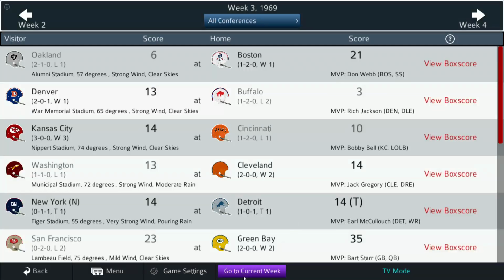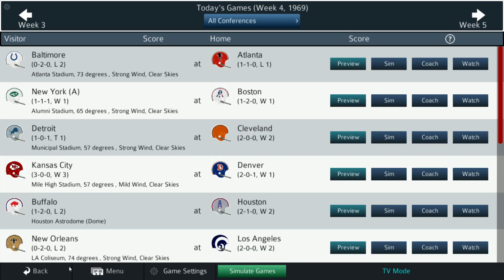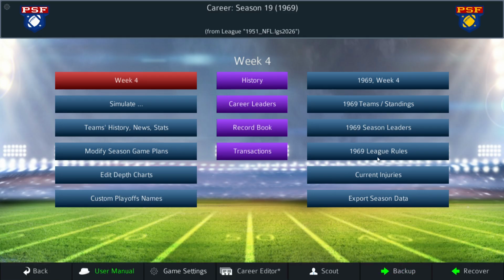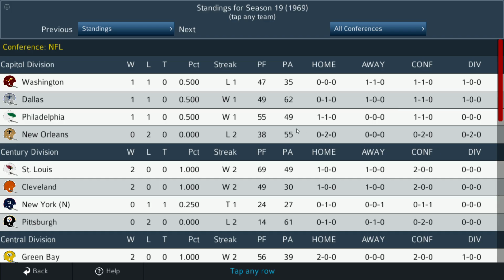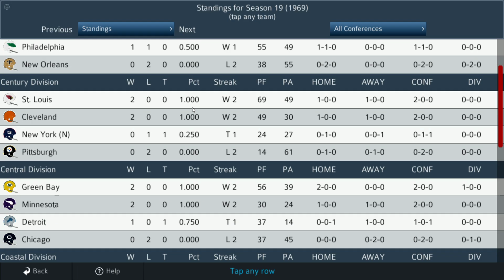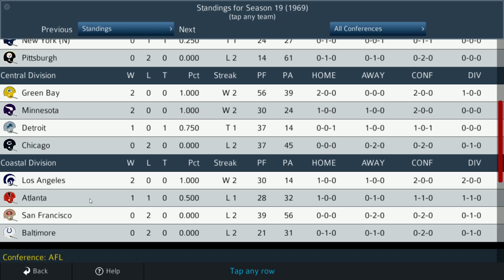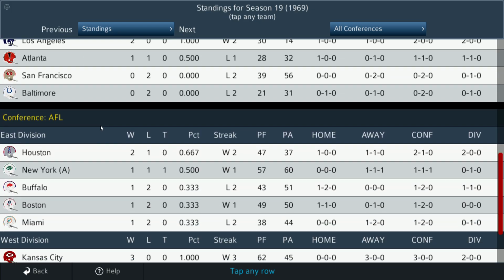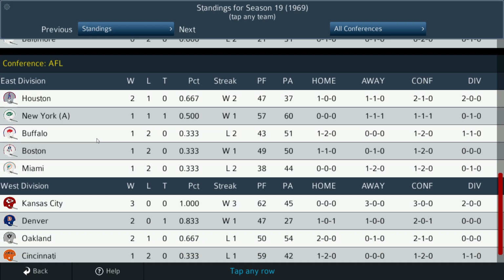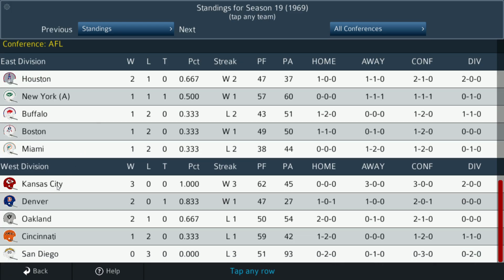All right, so let's go ahead and go to current week. Let's check the standings real quick. You can see there the Capital Division has a 3-way tie for first. Cardinals and Browns both undefeated in the Century Division, as are the Packers and Vikings in the Central. Rams out in front in the Coastal. In the AFL, you've got Houston out in front in the Eastern Conference and the Chiefs out in front in the Western Conference.